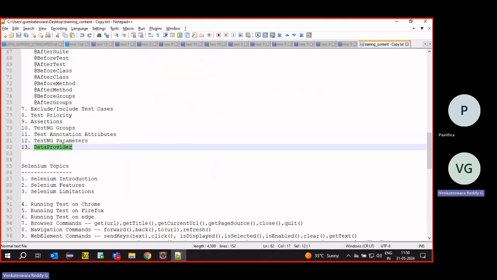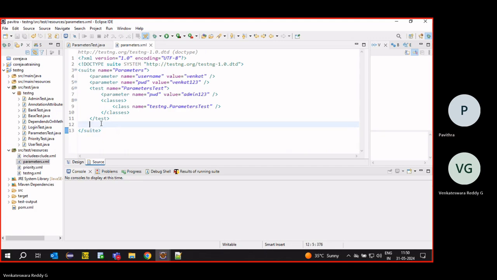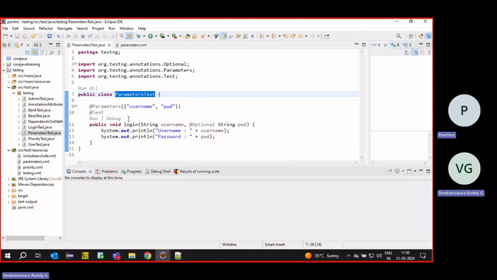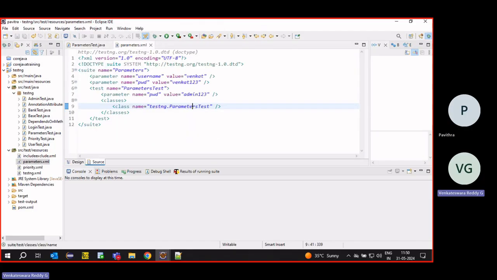Right. One more topic, we have a data provider. Suppose I want to execute this login test case with multiple types of users. I want to test multiple users, whether admin user or some user, because based on the user type we will have restrictions. I want to test whether all those users are able to log in to the application or not.